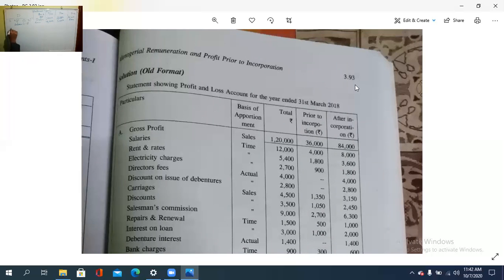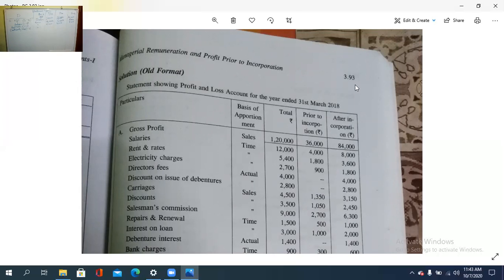Then comes the rent and rates, also on the time ratio, 1:2. The amount is 5,400, so 1,800 and 3,600. Then electricity charges, the same time ratio, 1:2. So we need to identify the time ratio and the sales ratio, and then the problem is very easy to do.